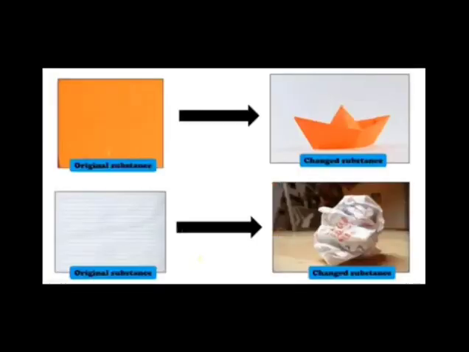So we have a piece of paper here and we made a boat of it. Okay, so this piece of paper was the original substance and we made a paper boat of it, so this is a changed substance. Okay, now I want my paper back. Okay, so it means now I want my original substance back. So can I get it back?